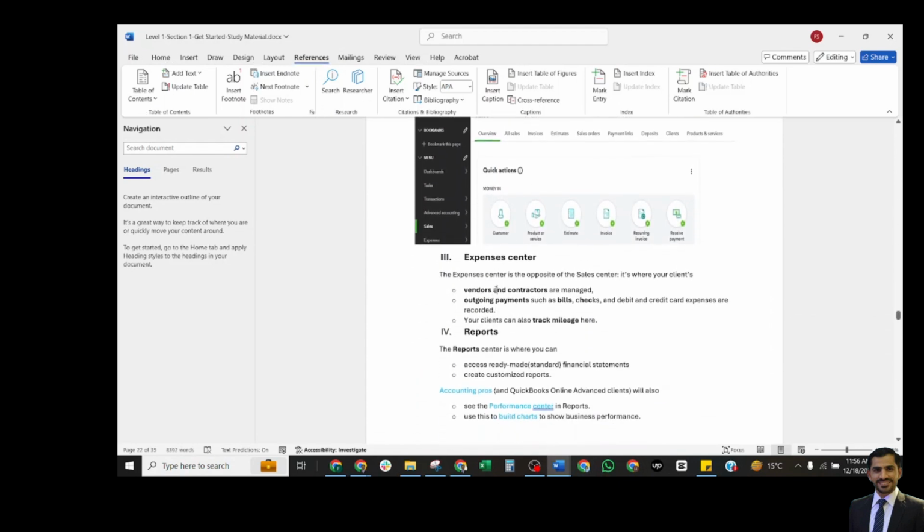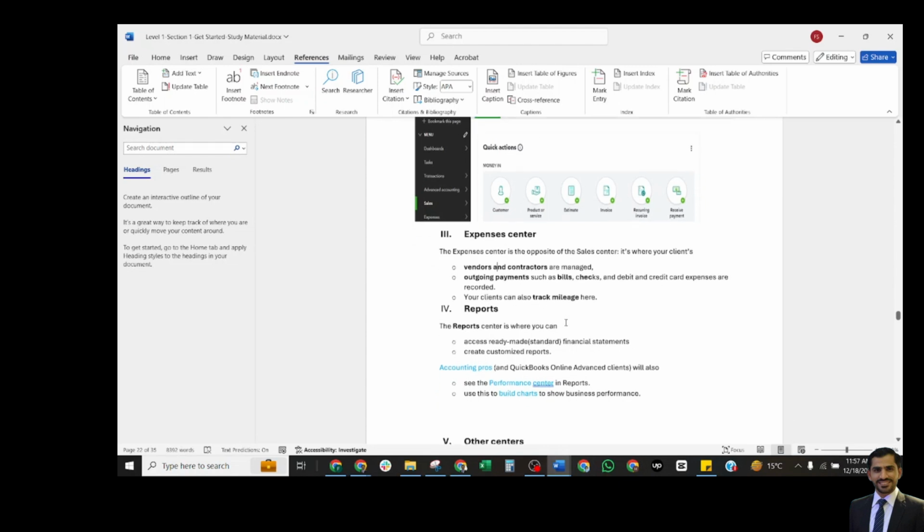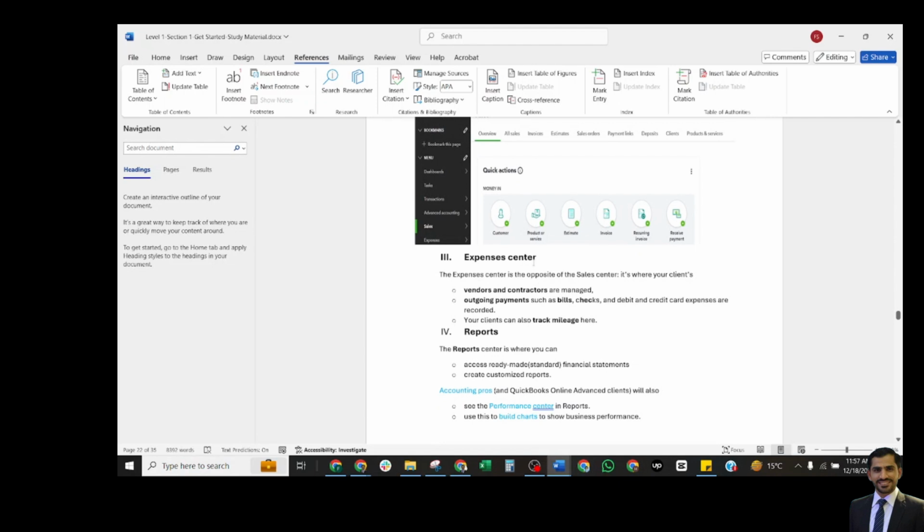And the next one is our expense center. This one is the expense center, and when we click on expenses, it will show the dashboard of the expense center and what is available. The vendors and contractors are managed here, the outgoing payments like bills, checks, and debit and credit card expenses are recorded, and your clients can also track mileage here. So these are the four things we can manage in our expense center if we select expenses.